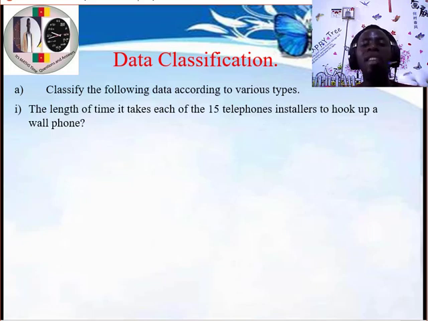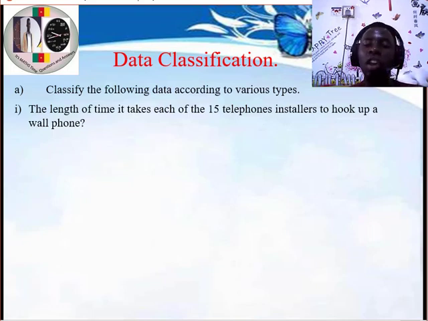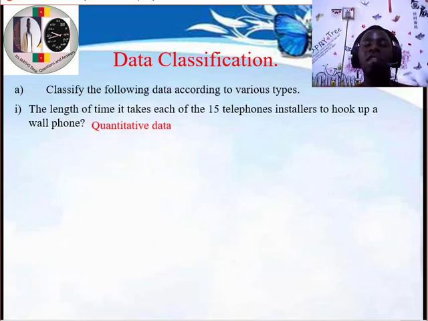When we talk about time, we talk about minutes, seconds, hours, and when we talk about this time, we talk about what? Numbers. So because we talk about numbers, which type of data? That's right, we talk about the quantity of that data. So we'll call that data quantitative data.